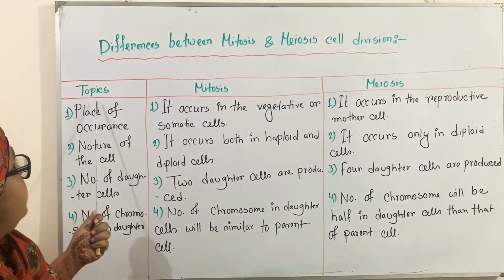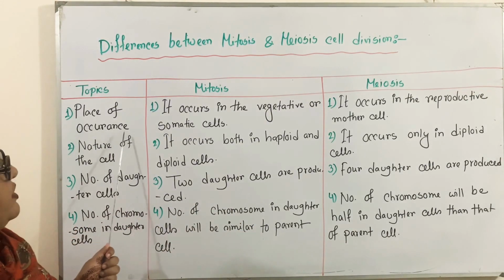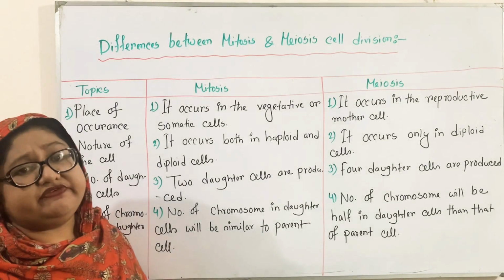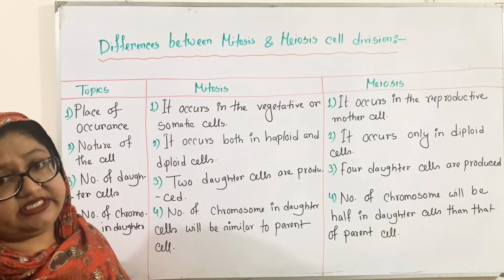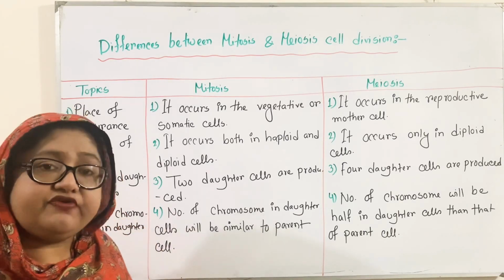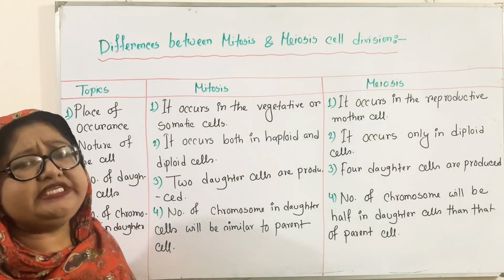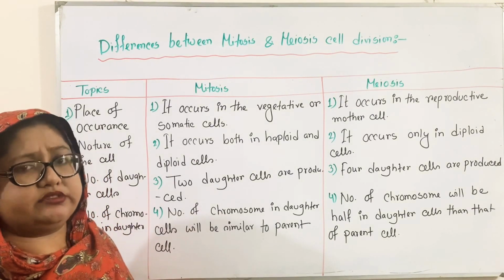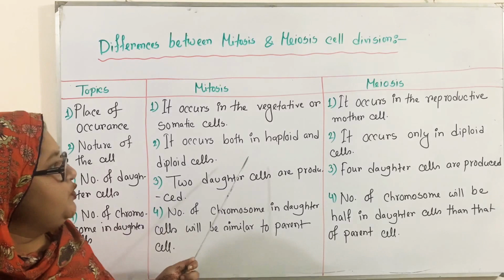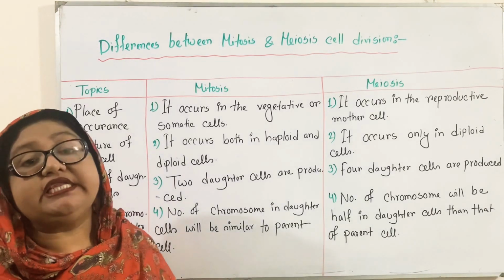First of all, the topics: mitosis and meiosis cell division. Place of occurrence. You know that mitosis cell division takes place in the vegetative or somatic cell, whereas meiosis cell division takes place in the reproductive mother cell. Next, nature of the cell. In which type of cell does the cell division occur? Mitosis occurs both in haploid and diploid cells, but meiosis occurs only in diploid cells.